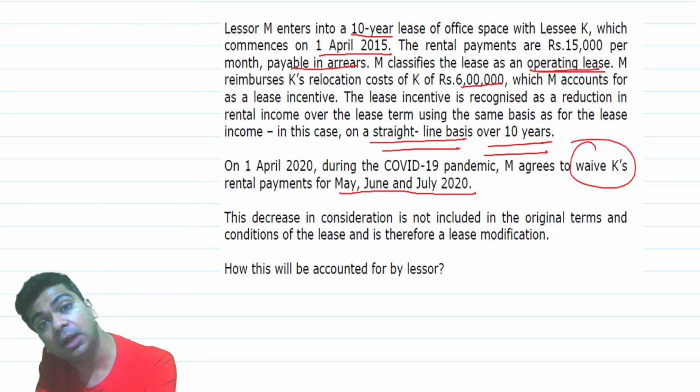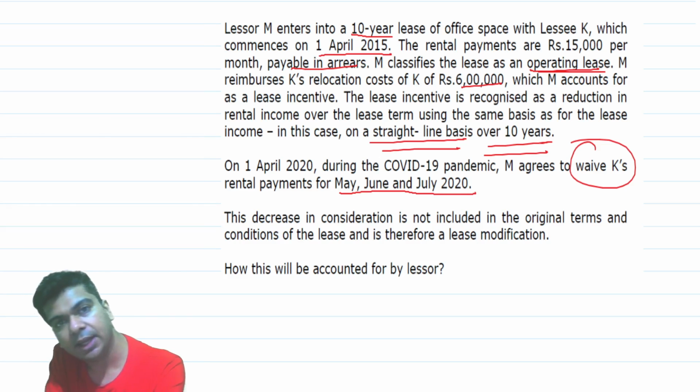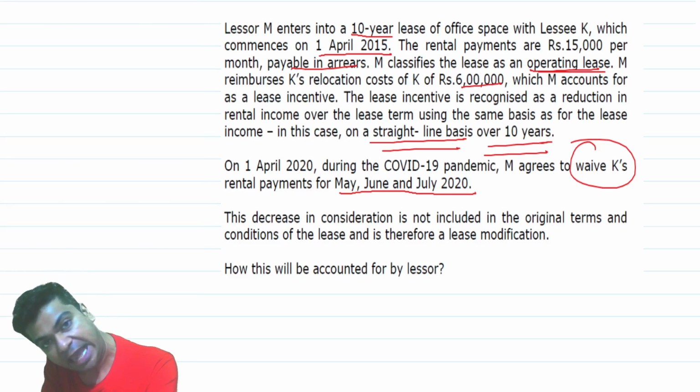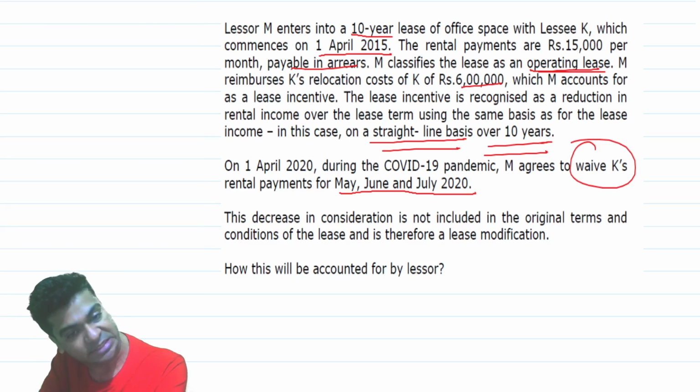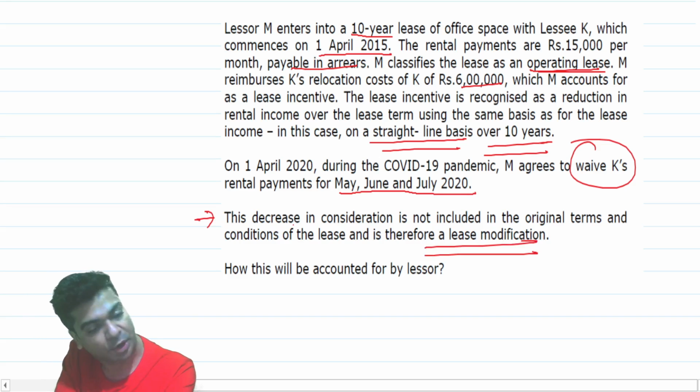And if the total lease receipts are changing, then this is definitely a lease modification because there is a change in the consideration. They say this decrease in consideration is not included in the original terms and conditions of the lease and therefore is a lease modification.